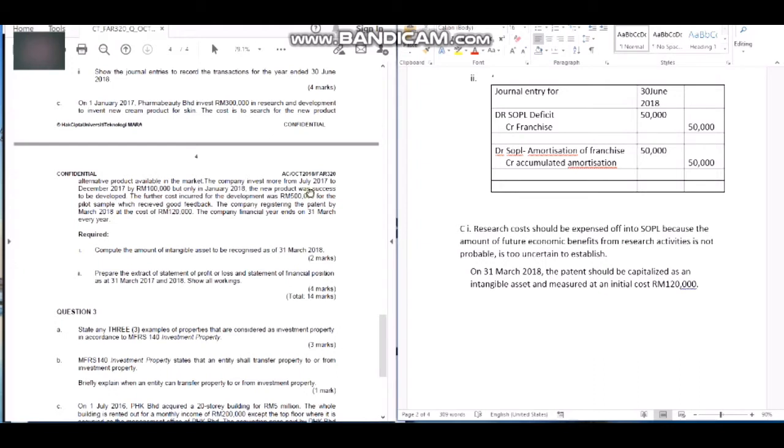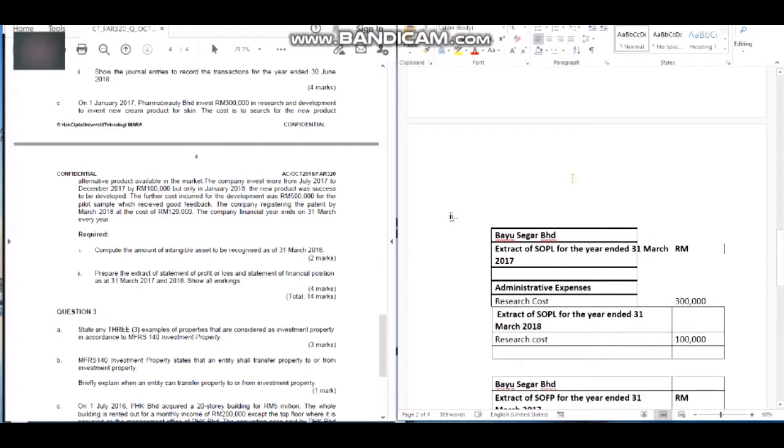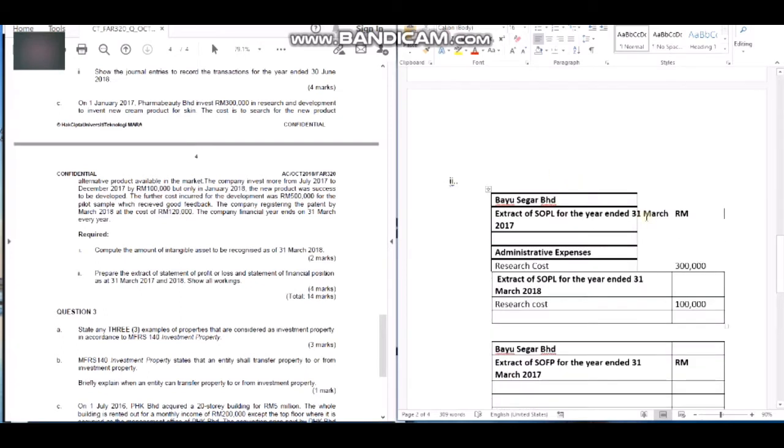The company invests more from July 2017 to December 2017 by 100,000. So basically, Beauty invests almost 400,000 just to do the research.